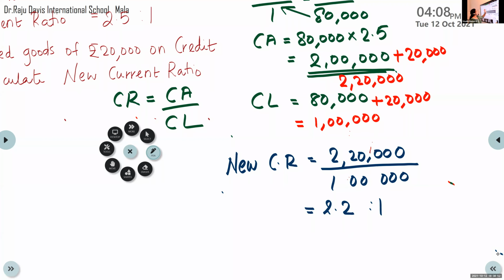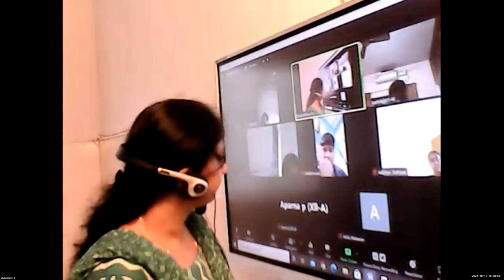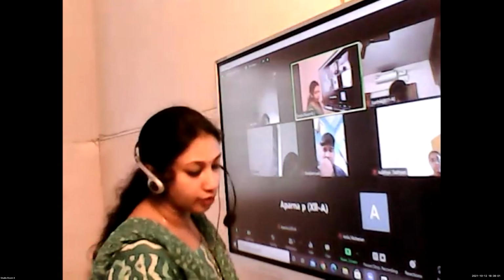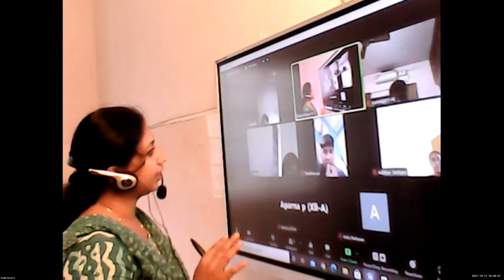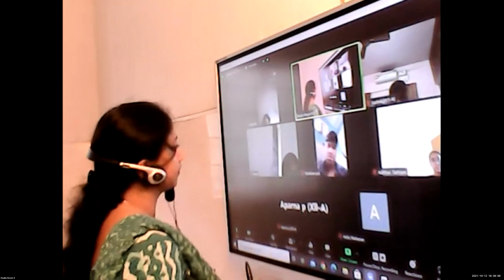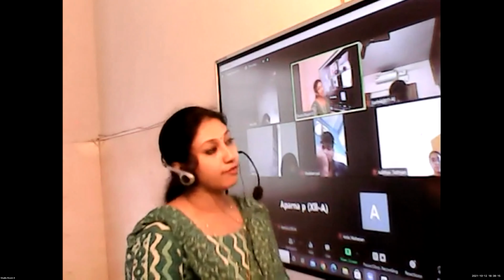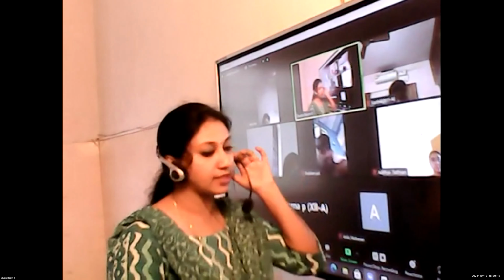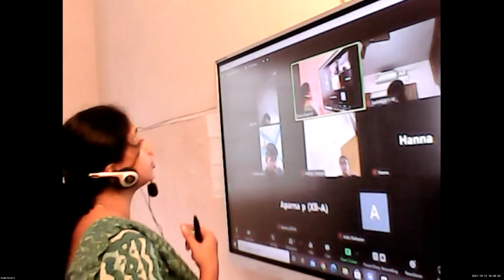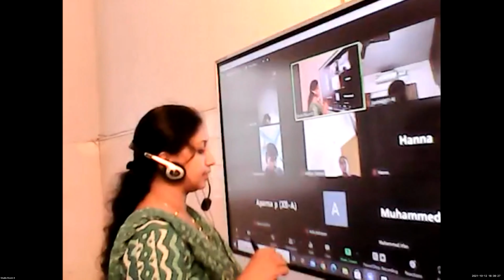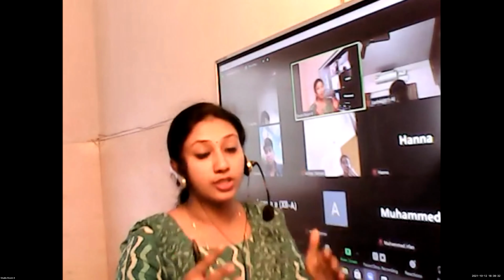Okay, so this is all about the liquid ratio family. Next, we are moving towards solvency ratio. All the possible questions from liquid ratios, we have worked out today. From the word solvency, what is the meaning of solvency? Solvency means it is the ability of the company to pay off its long-term debts.